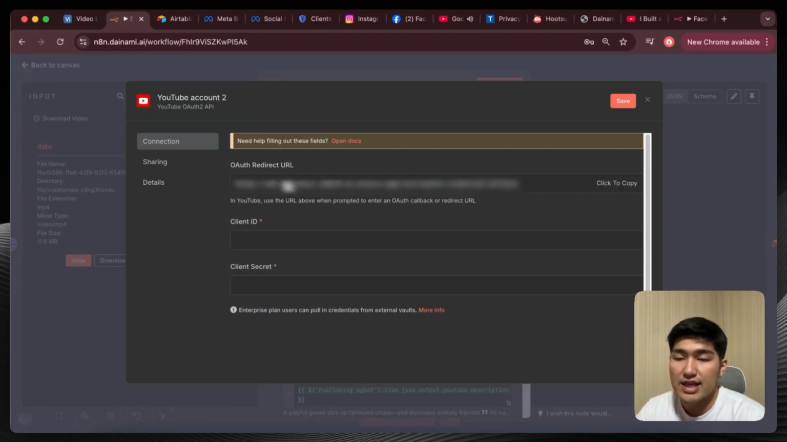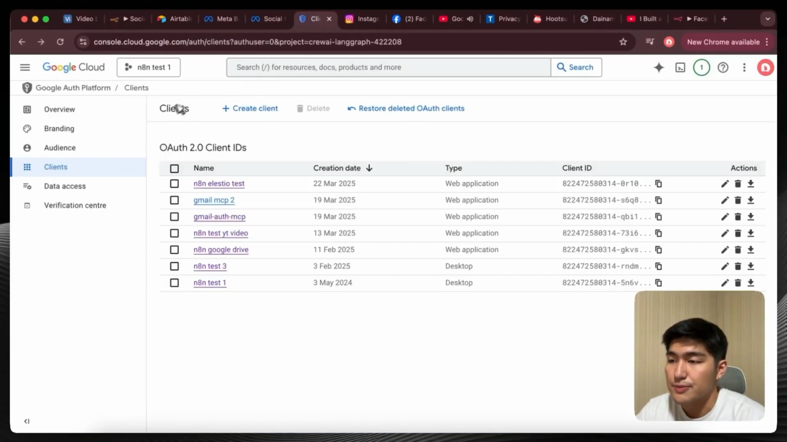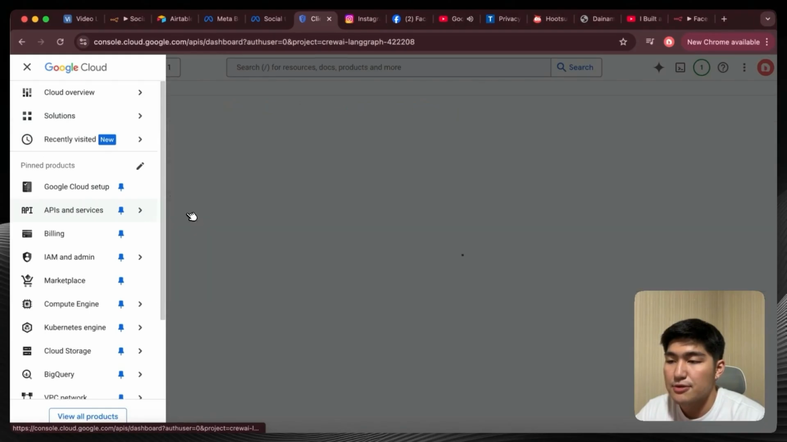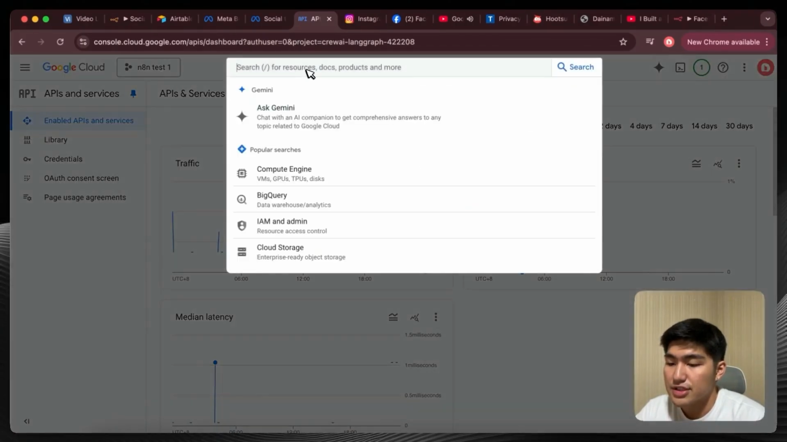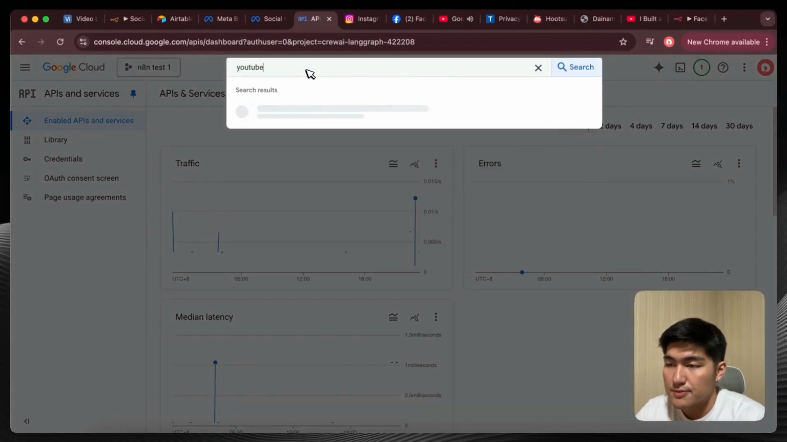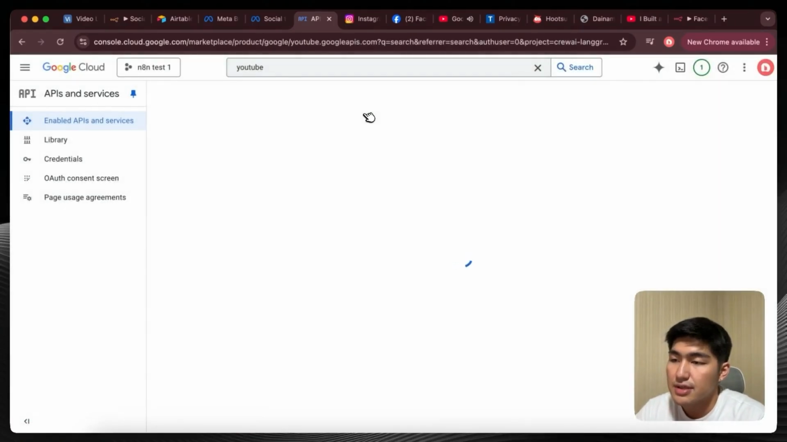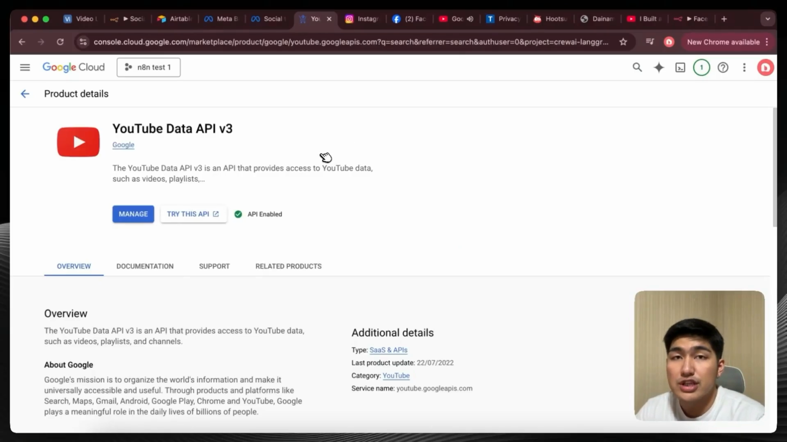And so how do we connect to the API over here? What you're going to do firstly is go into Google Cloud Console. And firstly, we're going to go into API and services. We're going to click enable API services. We're going to search for YouTube. We're going to go into Data API v3. And we're just going to make sure that this specific API is enabled.